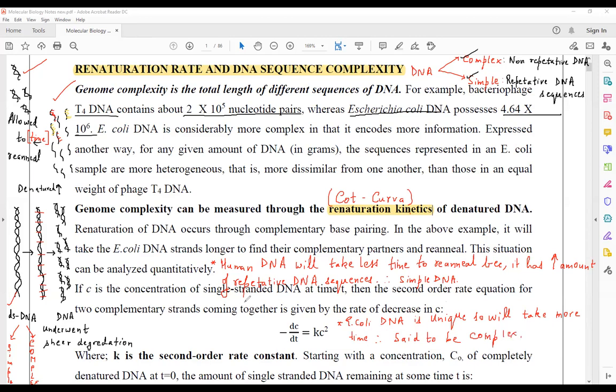Now, is this clear to you or not? First tell me whether this is clear. Humans contain a lot of AT-rich repeats. Humans contain a very large number of AT-rich repeats. So that is why our DNA is much simpler as compared to the DNA of E. coli, which is considered to be much more complex.